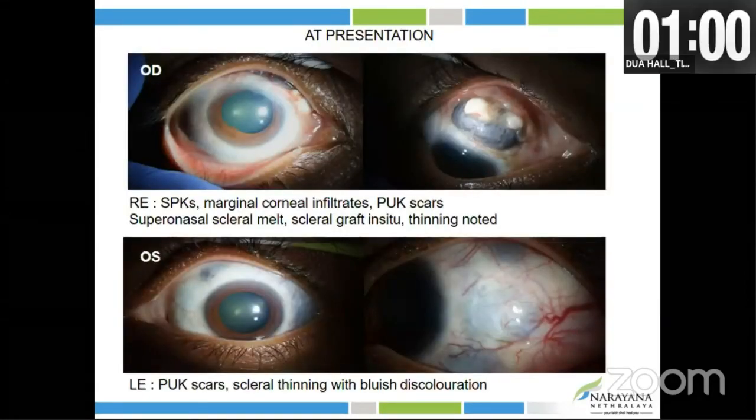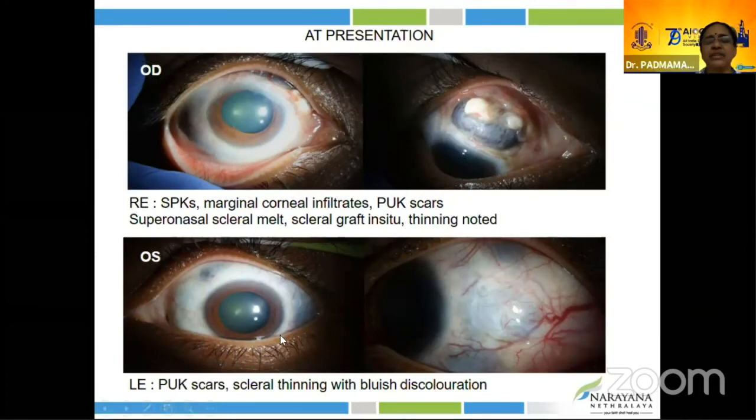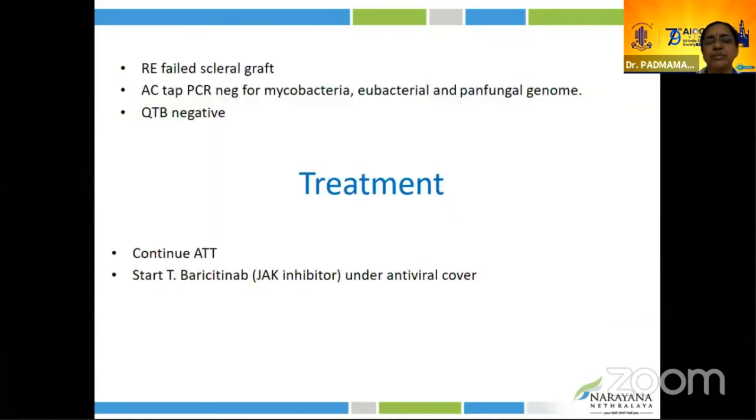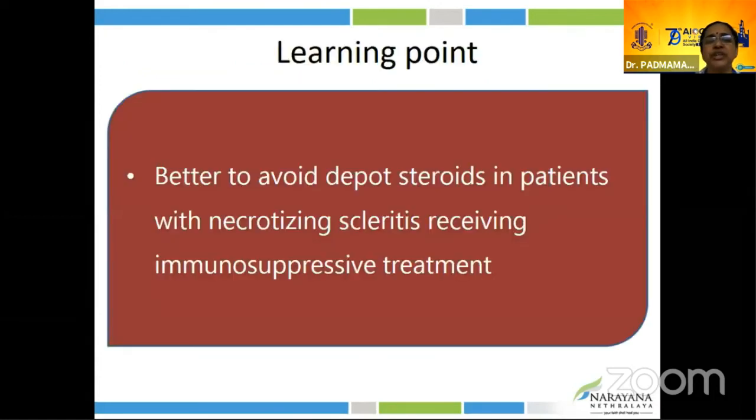This is an SPK, marginal infiltrate with corneal melt, and also we could see the scleral thinning and scleritis. This is an old record. She had a PUK with active scleritis. At this moment, she received periocular posterior subtenon injections. Scleral patch graft failed. When we evaluated, negative for most of the organisms, so we advised the patient to continue ATT and systemic steroids, and we added JAK kinase inhibitor, baricitinib, under cover of antiviral therapy. Subsequently, the patient is showing response to treatment. Learning point from this case: better to avoid depot injections in patients with scleritis.